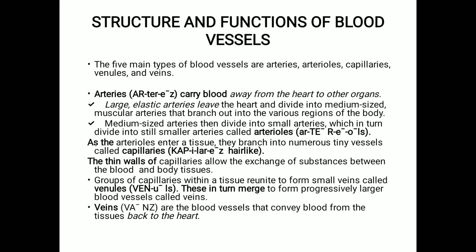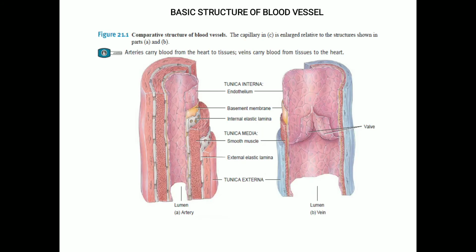Veins are the blood vessels that convey blood from the tissues back to the heart. So, they carry all the impurities and the carbon dioxide from the tissues to the heart and to the lungs for purification. The bigger veins carry the impure blood from the different parts of the body and enter into the right side of the heart through the superior and inferior vena cava. Now we'll see the basic structure of the blood vessel.